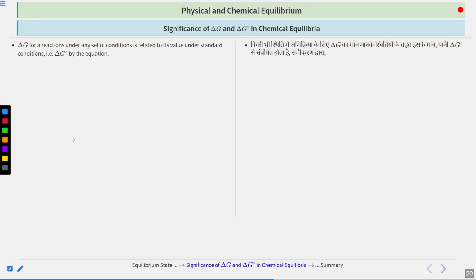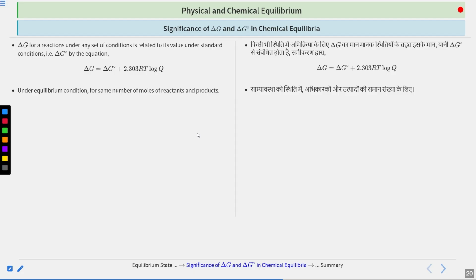Next, we'll talk about the thermodynamic relation between equilibrium and delta G naught. What is the delta G? It's called the Gibbs free energy, and it is a standard quantity to say whether the reaction is a spontaneous process or not. Under standard condition we call this delta G naught. How do we relate these three things? With the help of this equation: delta G equals delta G naught plus 2.303 RT log Q, where Q is your reaction quotient, right? This is a very popular equation, very useful in our exams.